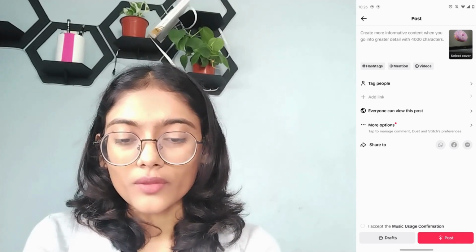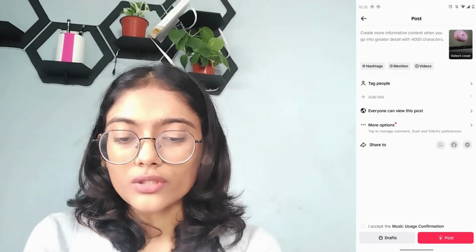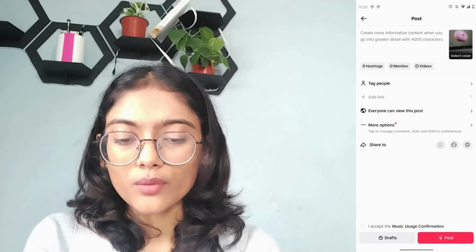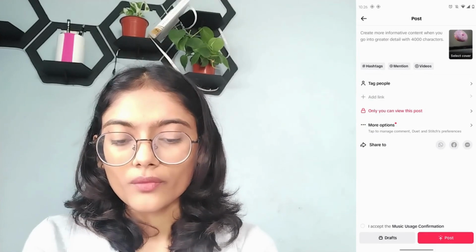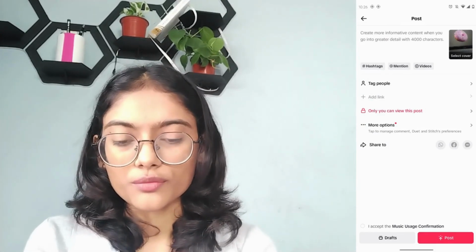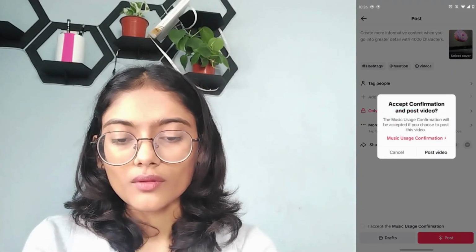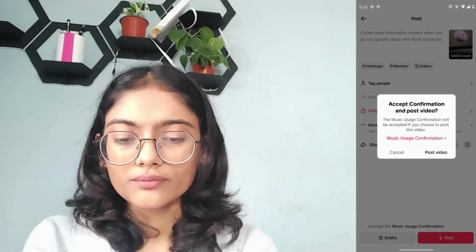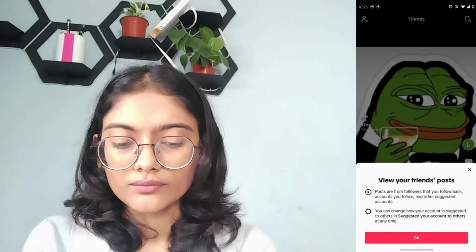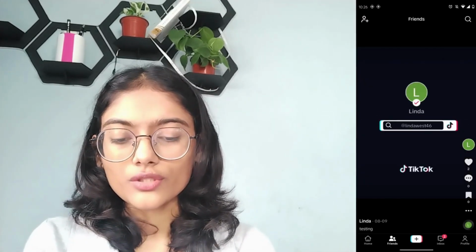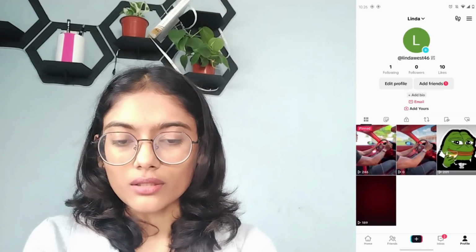For that, you can go for the option which says everyone can view this post. Tap on that, choose only you, and then you can post, which is on the bottom right, and tap on post video. After uploading, go to your profile, which is on the bottom right.